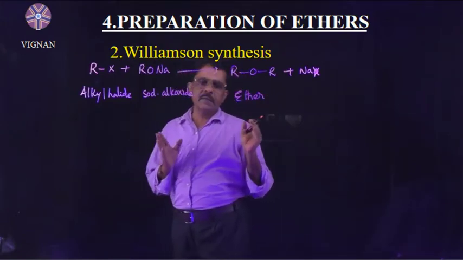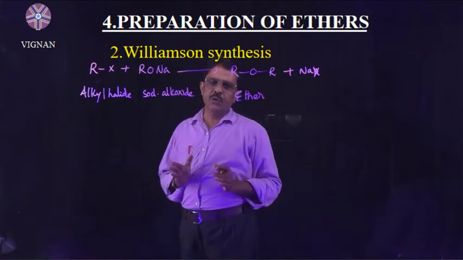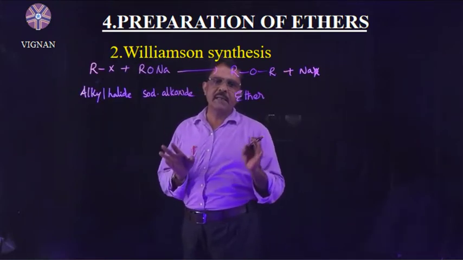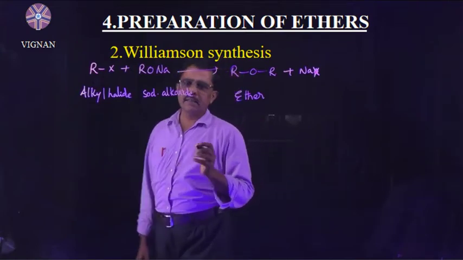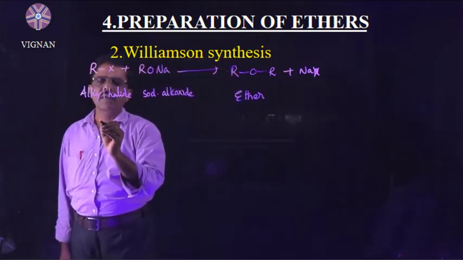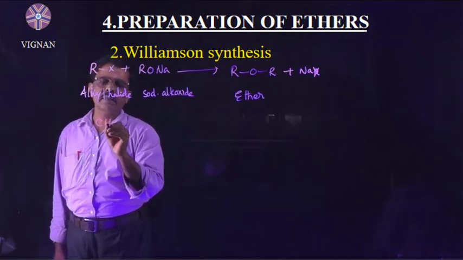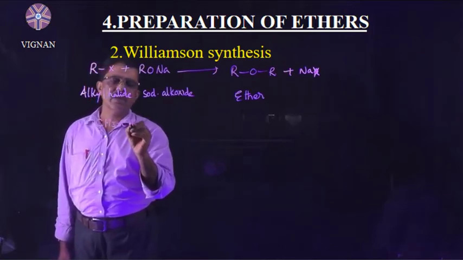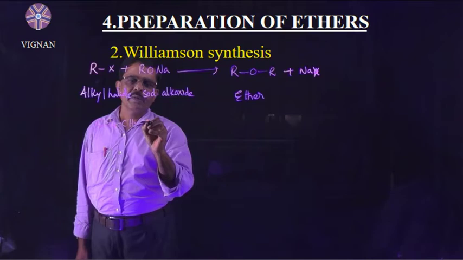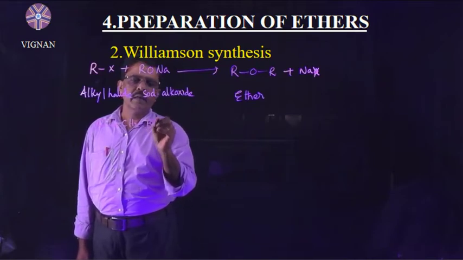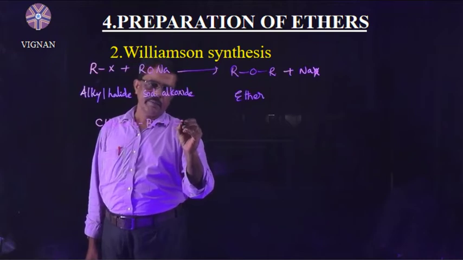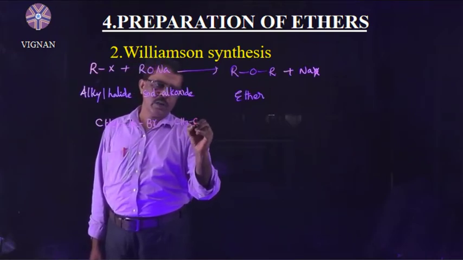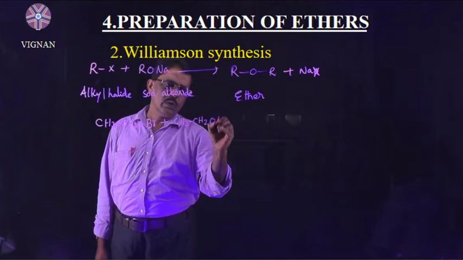This Williamson synthesis is useful to prepare both symmetrical and unsymmetrical ethers. So let us take an example. I take ethyl bromide, CH3CH2Br, and here CH3CH2ONa.